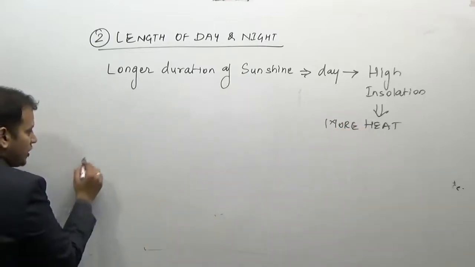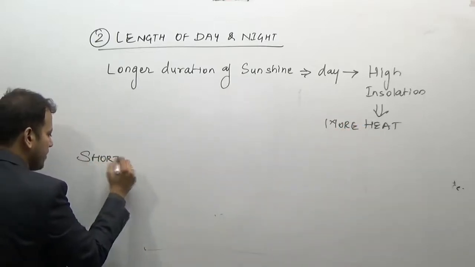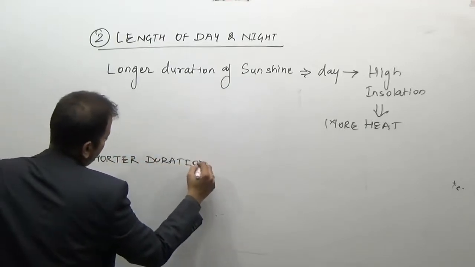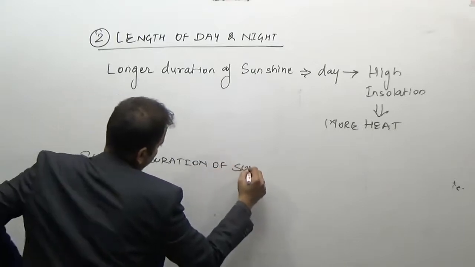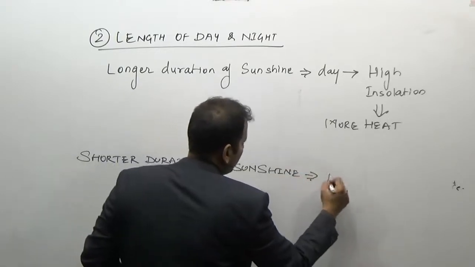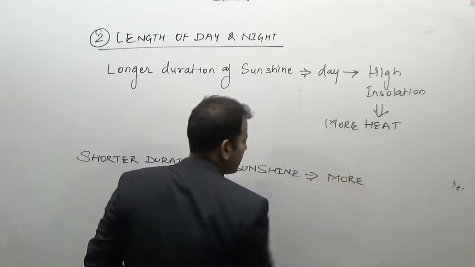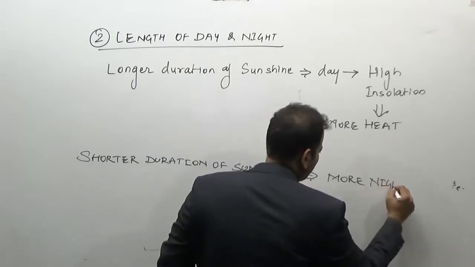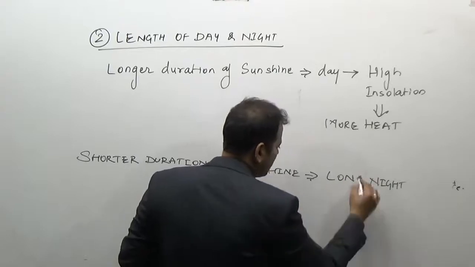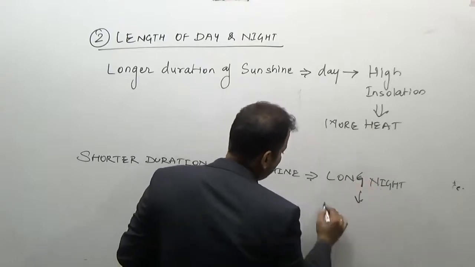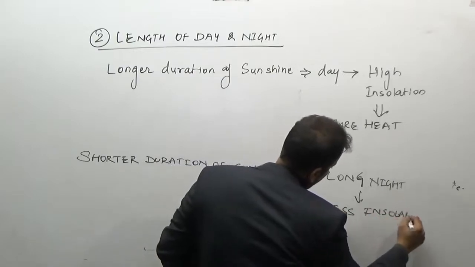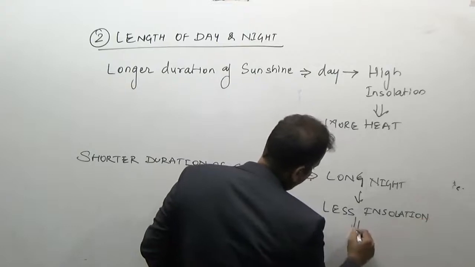Now if there is a shorter duration of sunshine, that is more night, or we can say a long night as compared to the long day, then less insolation, therefore less heat.